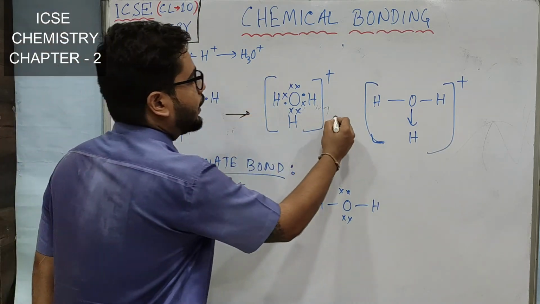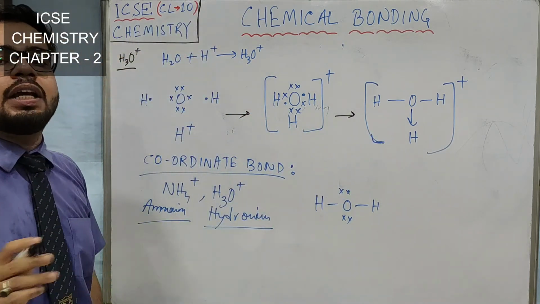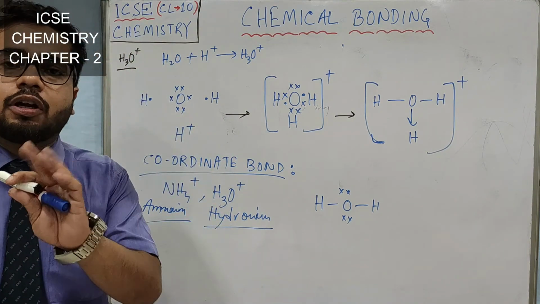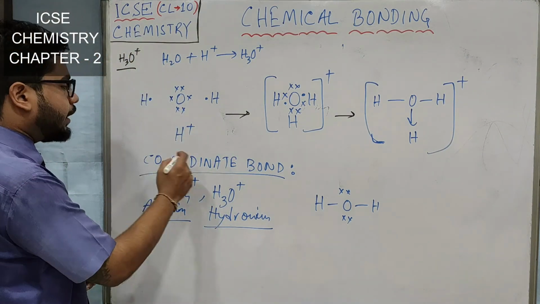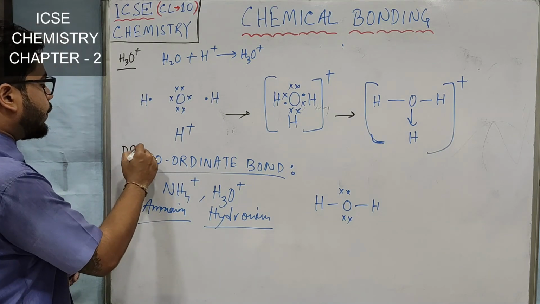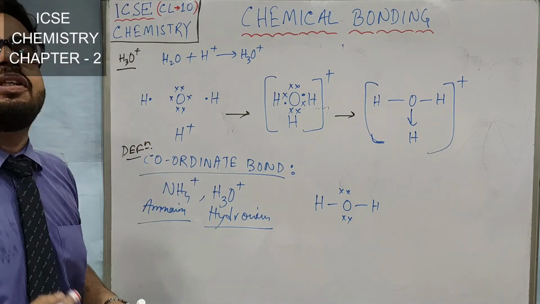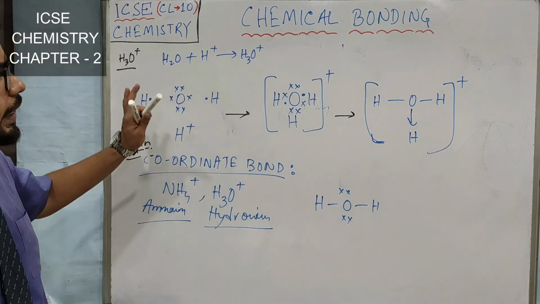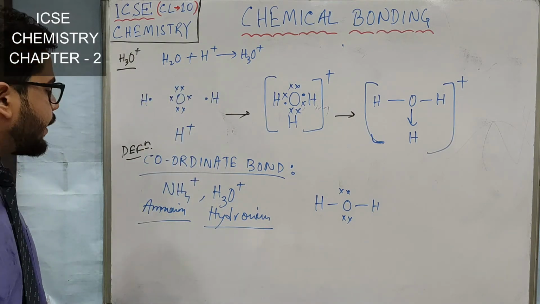So this is the electron dot diagram of hydronium ion. You have to practice it very nicely, okay? You have to learn the definition of lone pair of electrons. You have to learn the definition of coordinate bond, because these are all very important. Questions come from them, okay? So I hope you understood the electron dot diagram of hydronium ion.